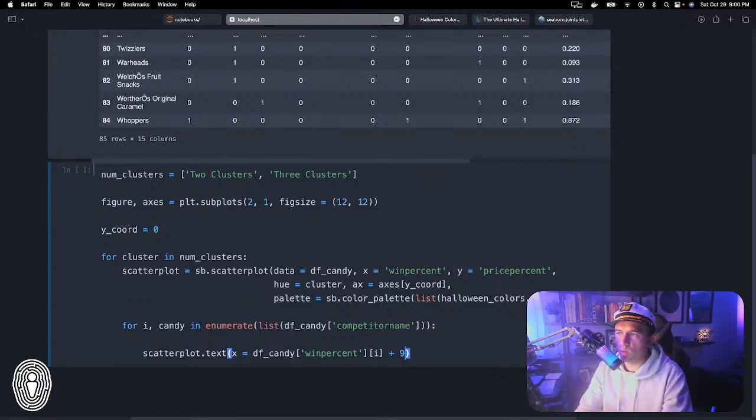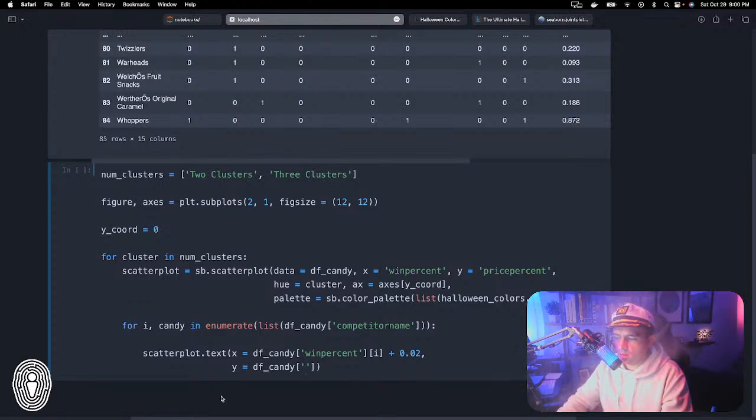So the way that we do that is we're going to add just a little bit of a nudge, a 0.02 nudge. So that's the x. Now the y, we need to do the same thing. So df candy price percent i plus 0.02.